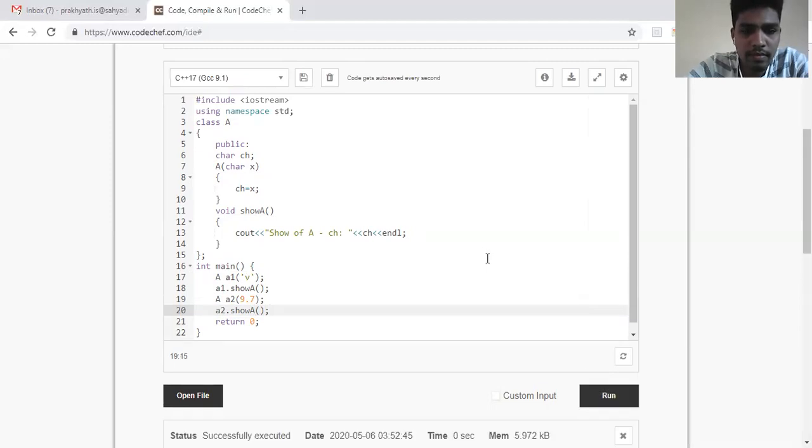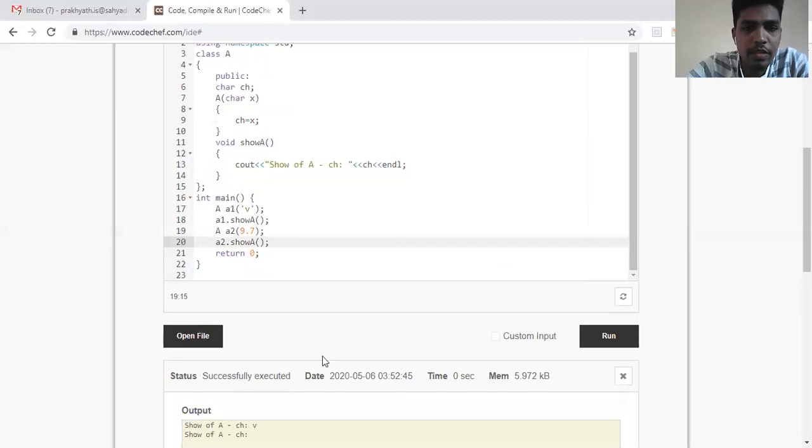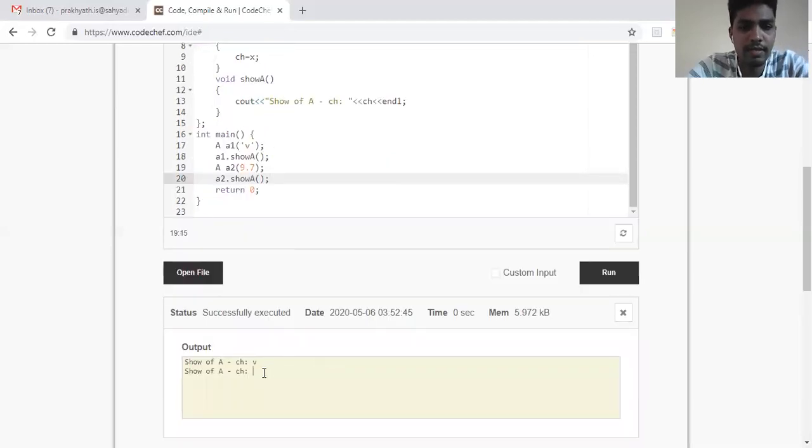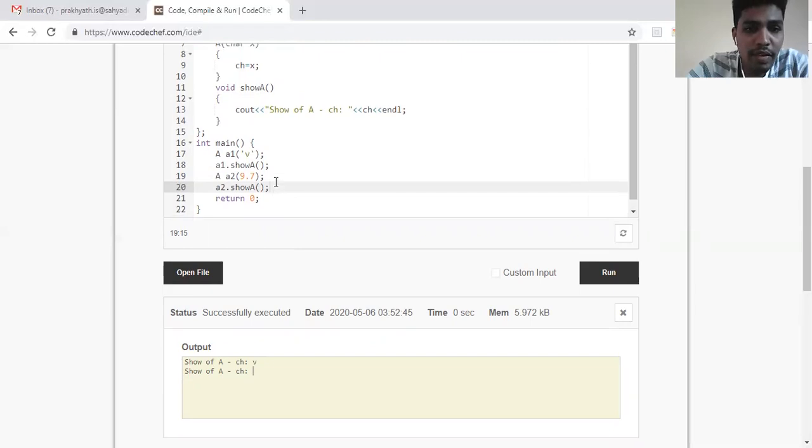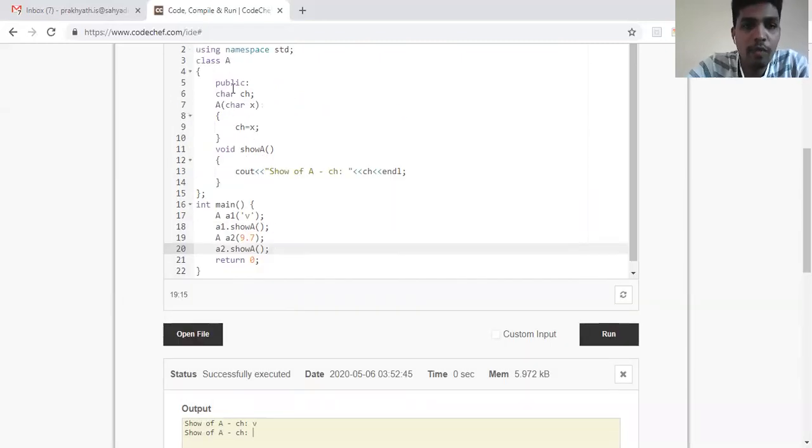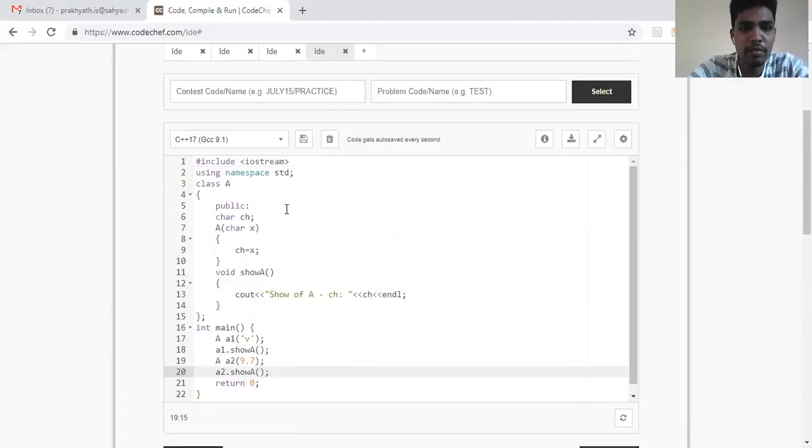No answer. Logically it's wrong, because it is meant to take a character. To solve this, I should write another class that takes a floating point number. To avoid this type of problem, we go for template classes.